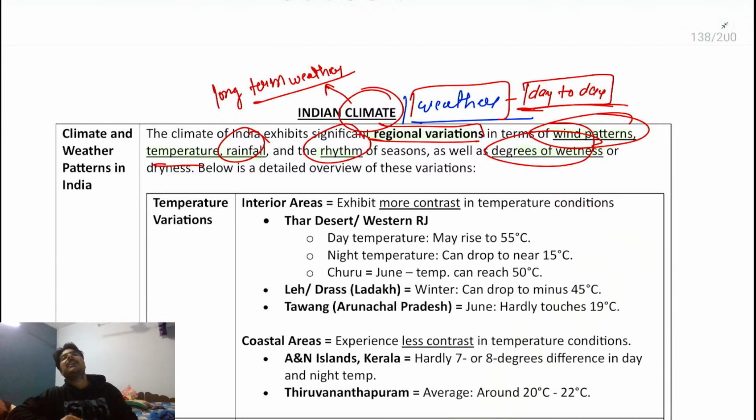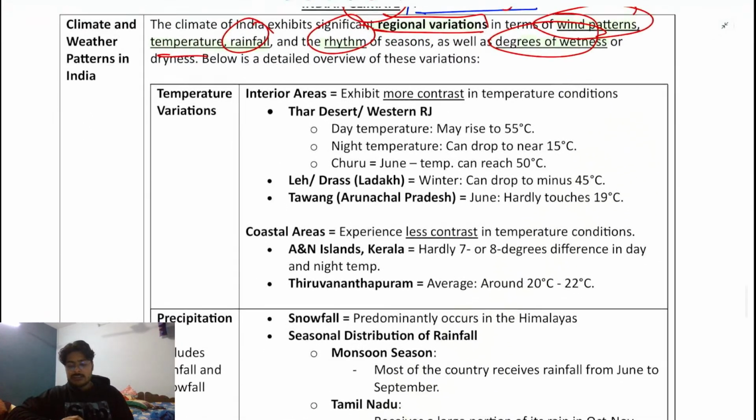For example, at this time, the climate of Russia is very harsh. The climate of J&K, Jammu Kashmir, is very hard. The climate of the northeast states is very harsh, Meghalaya will be very hard. But not in the case of Maharashtra, or for example Bihar, UP. Getting a point? So these are the things that you need to understand.